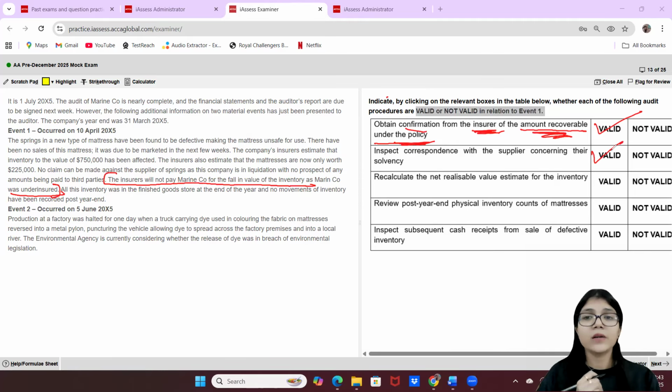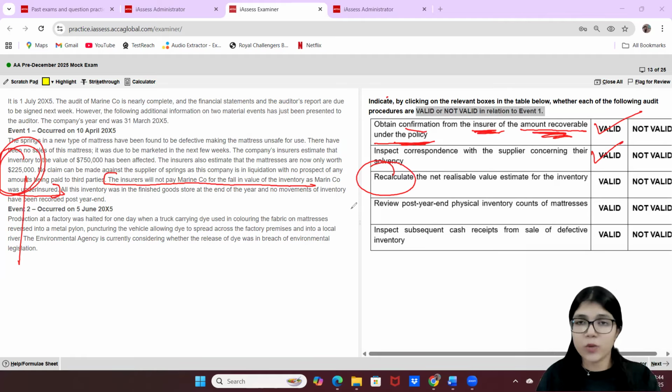Next one, recalculate the net realizable value estimate for the inventory. Absolutely yes, because the net realizable value has been calculated by the insurance company. You as an auditor have not calculated it. Probably they have calculated it wrong. So you have to recalculate the NRV and check if this is the actual one or whether there's a further decrease or further increase to the value. So this is again very, very valid.